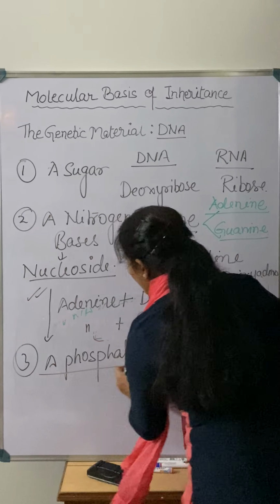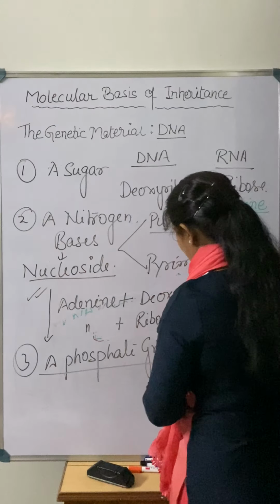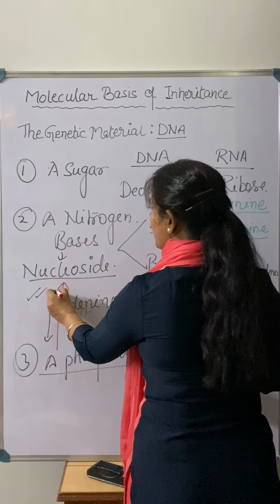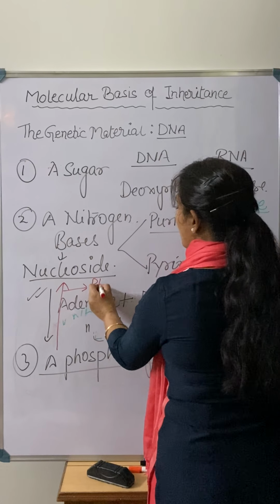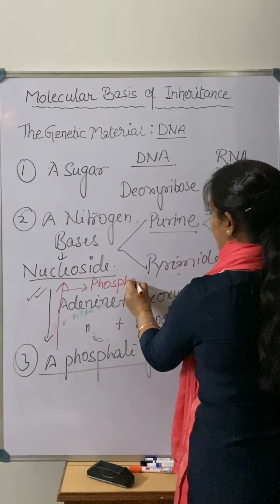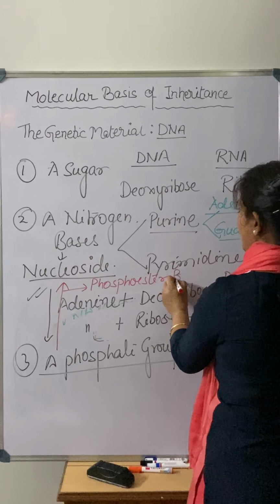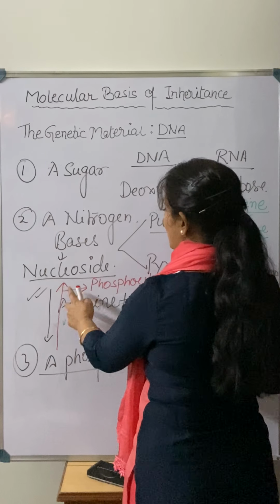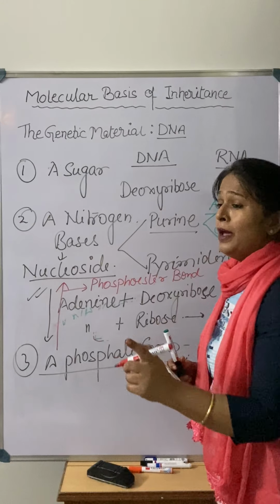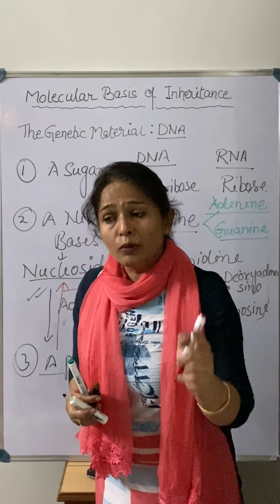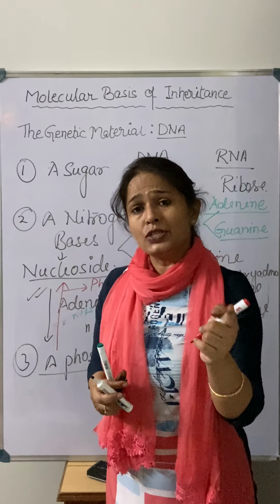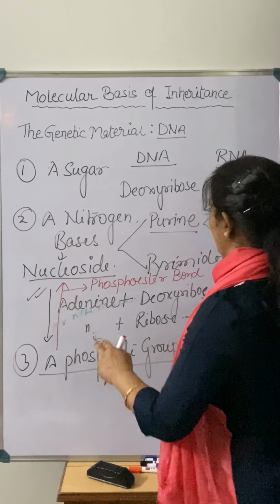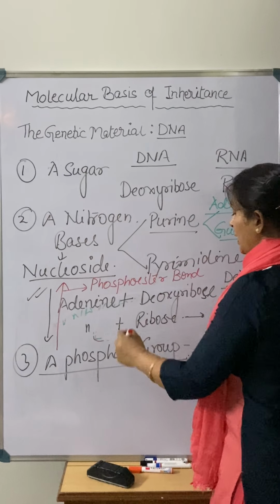Now when the phosphate group is attached with the nucleoside by the phosphoester bond, again I repeat, when the phosphate group is attached with the nucleoside at the 5' end hydroxyl group, in that stage they bind with the phosphoester bond and make a structure.